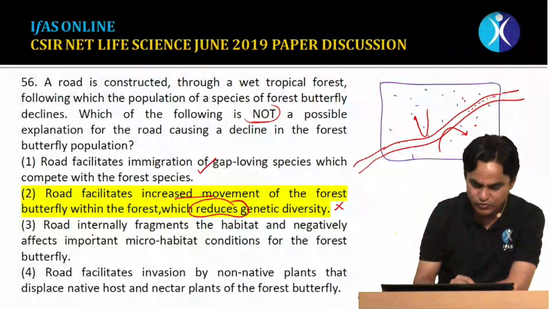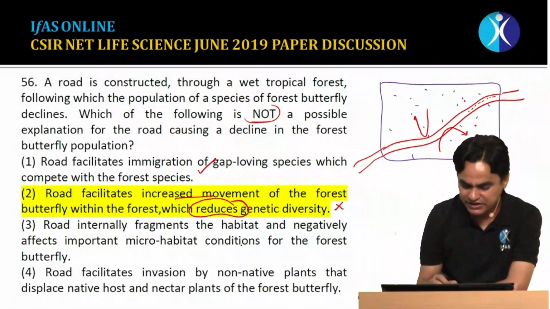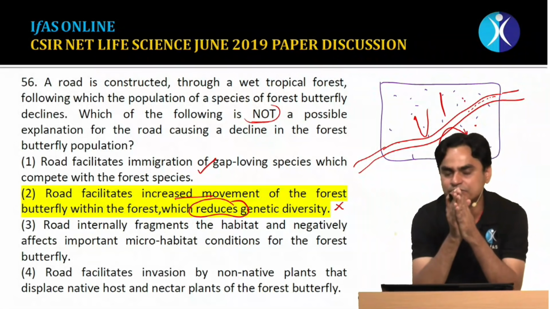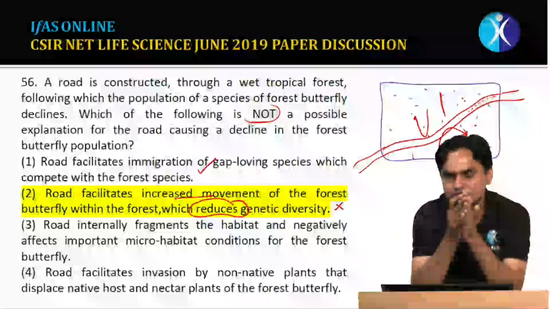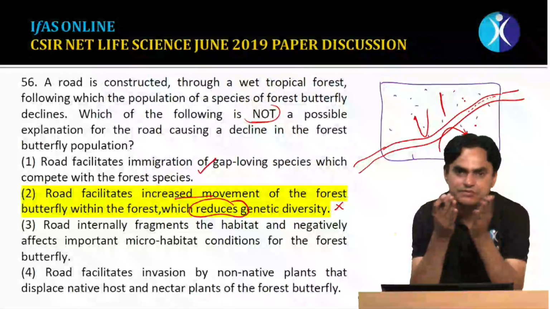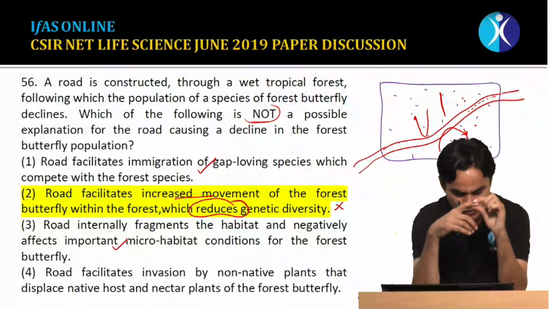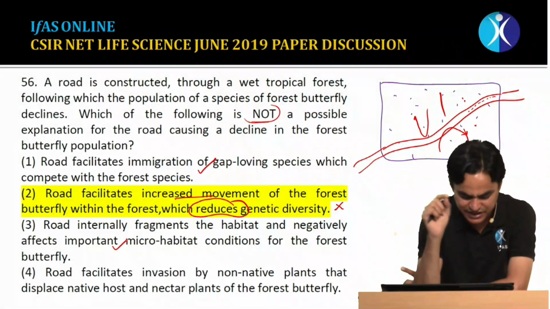Statement third says that roads internally fragment the habitat and negatively affect important microhabitat conditions for the forest butterfly. Obviously, first it is fragmenting the habitat into two parts, and the habitat around the road, that is the microhabitat, will also get disturbed, due to which various species may become extinct. That is also true.